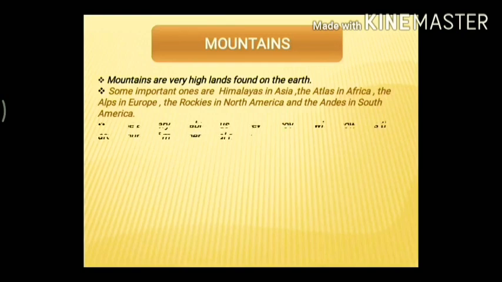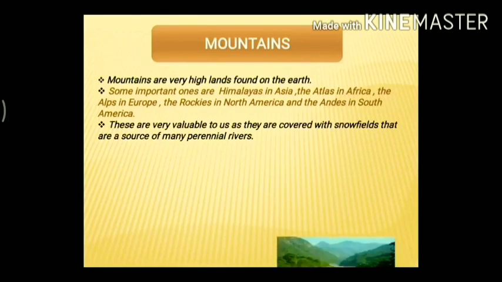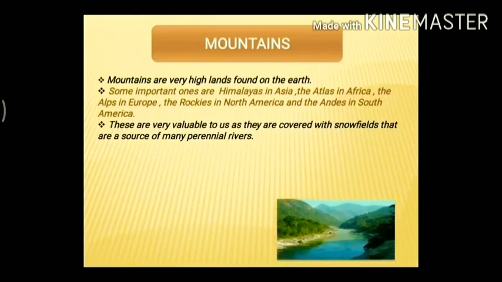Now, next, yes, these mountains are very valuable to us as they are covered with snowfields that are a source of many perennial rivers. Perennial rivers, on the other hand, make the plains fertile by bringing alluvial soil with them. Understood? Now, what are these perennial rivers?